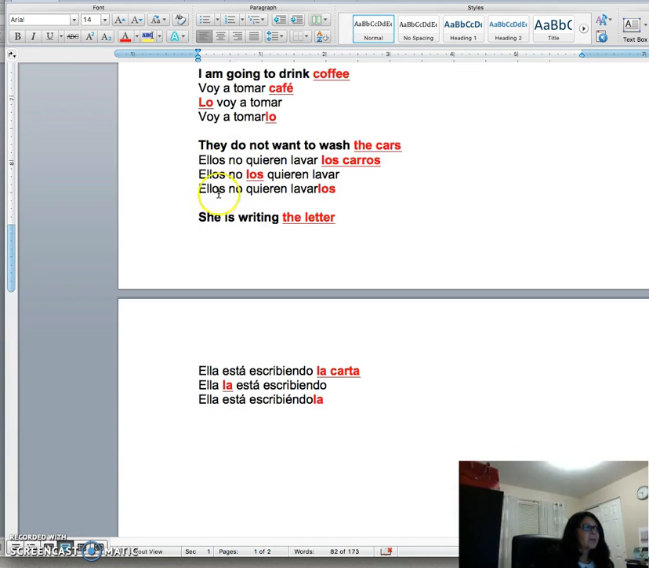Have another example here. She's writing the letter. Ella está escribiendo ¿qué? La carta. Ella la está escribiendo or ella está escribiéndola.